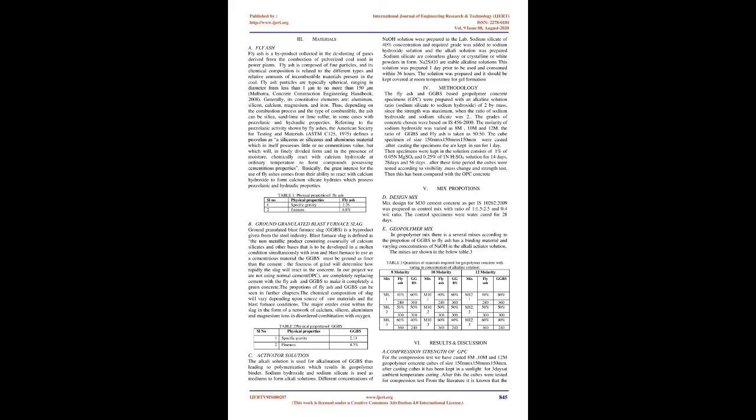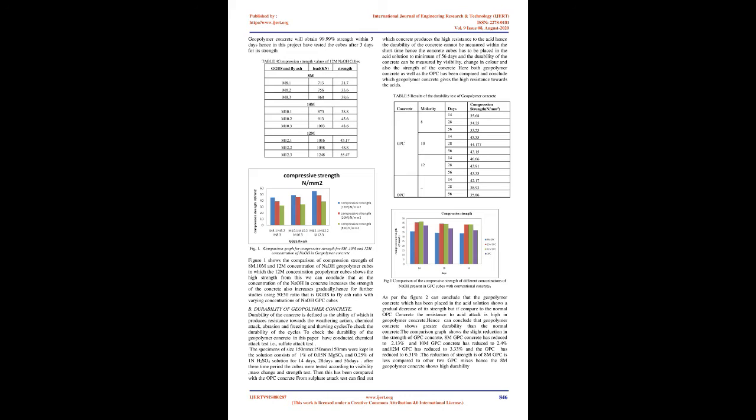B. Ground granulated blast furnace slag. Ground granulated blast furnace slag, GGBS, is a byproduct from the steel industry. Blast furnace slag is defined as the non-metallic product consisting essentially of calcium silicates and other bases that is developed in a molten condition simultaneously with iron in a blast furnace, to be used as a cementitious material. The GGBS must be ground finer than the cement. The fineness of grind will determine how rapidly the slag will react in the concrete.